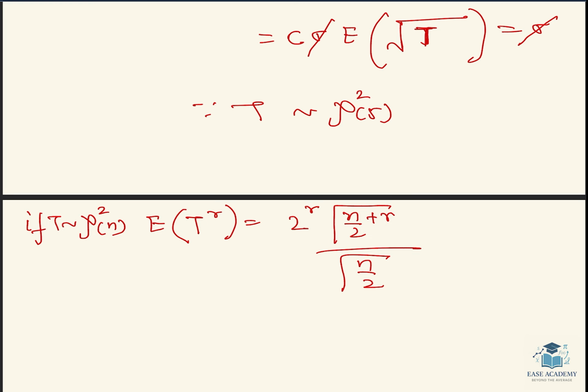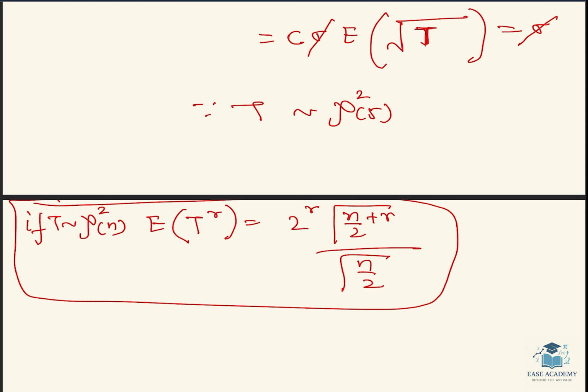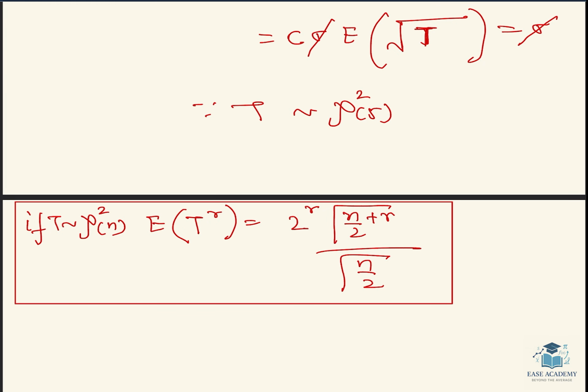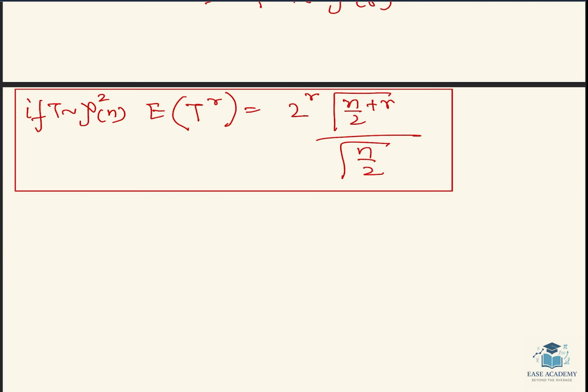So using this result, we get expectation of root T, which is equal to expectation of T to the power r, where r is 1 by 2.